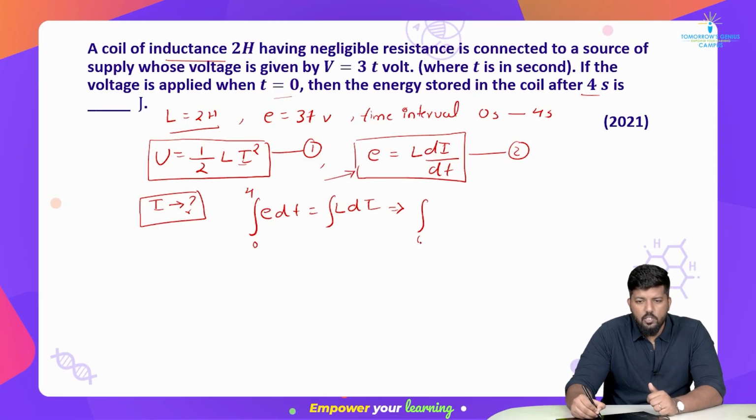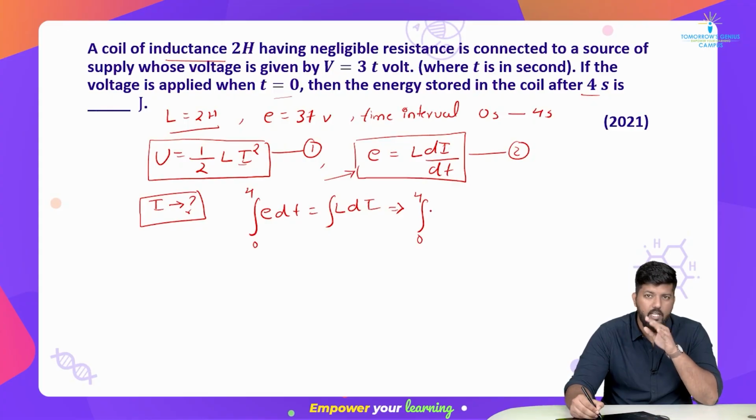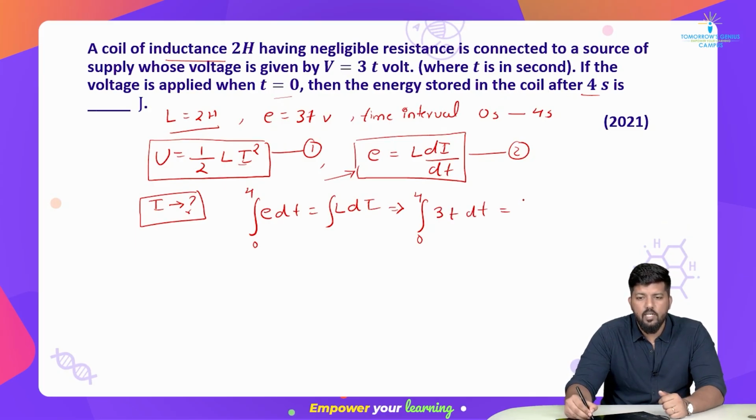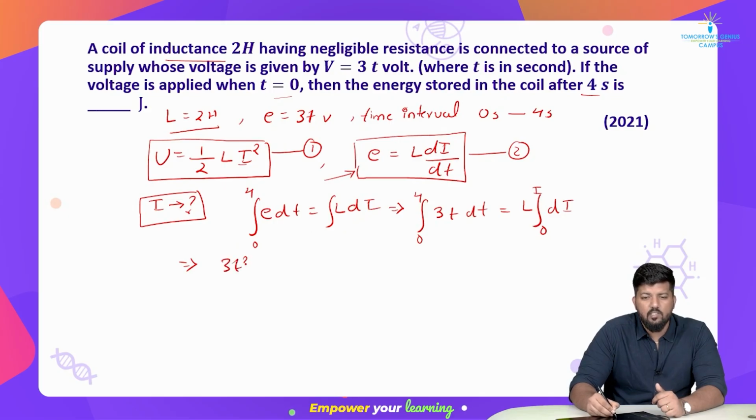Okay, 0 से लेके 4, integration 0 to 4, E value is how much? See the E value. The E value is, yes, 3t. Okay, 3t dt लिख लिया मैंने. अब इसको इंटीग्रेट, L को बाहर लाओ, इंटीग्रेशन रखो 0 से लेके I di करो. चलो, we know the integration value, right? Integration of t dt is how much? Integration of x dx is how much? X square divided by 2, right? वही चीज हमें डालना है. So it will become 3t square divided by 2.